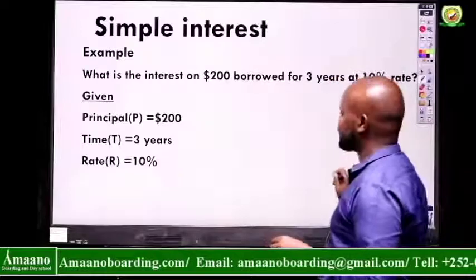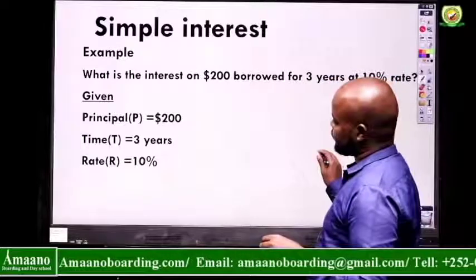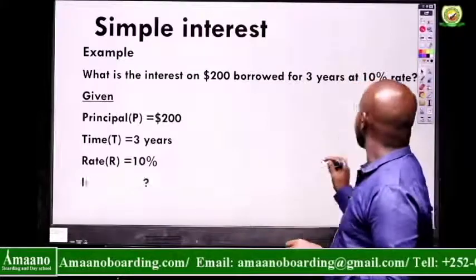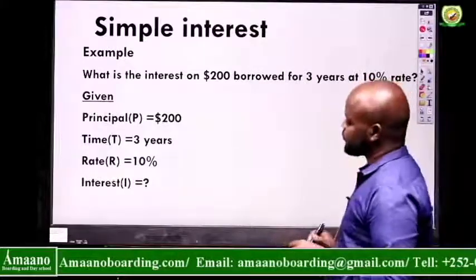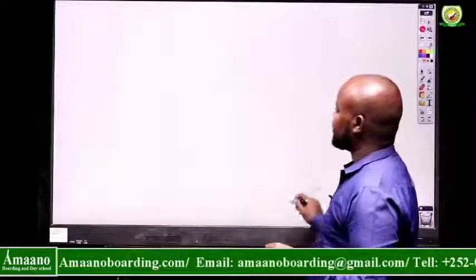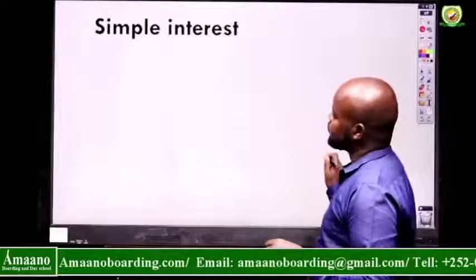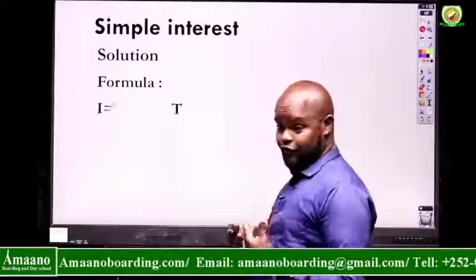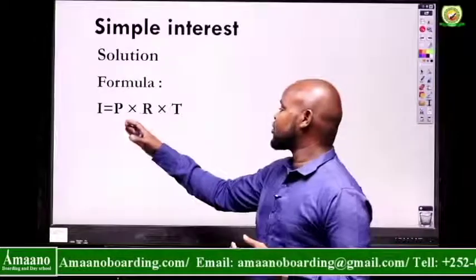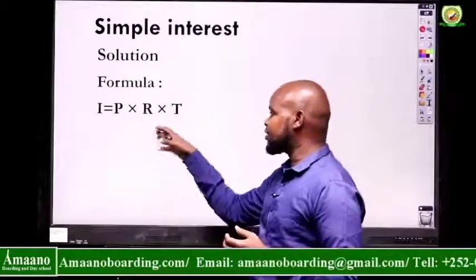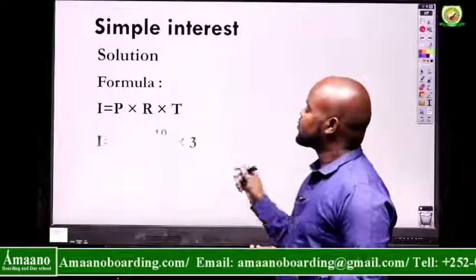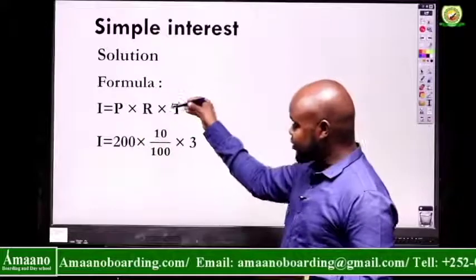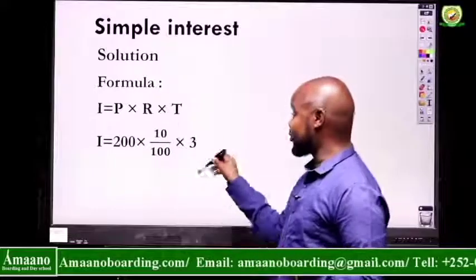We're asking for the interest, right? Solution. We start with the formula. The formula is interest is equal to principal times rate times time. Okay, so what's our principal? 200. What's our rate? 10%, which we can write this way.